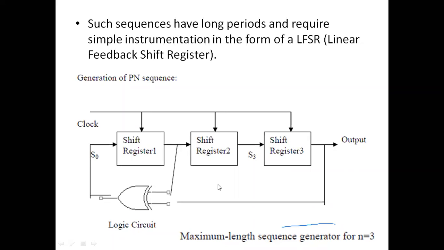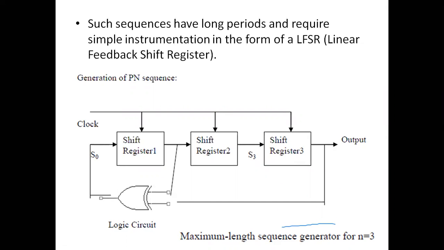So essentially 1 comes from here and 0 comes from here. So 1 and 0 is input to the XOR, and the XOR output is 1. And that 1 comes over here now. The earlier 1 which was here is shifted now here, and the earlier 0 which was here is shifted over here for this clock pulse. The next state is 1, 1, 0. For the next clock pulse, again we can determine the state of the linear feedback shift register. So there are three shift registers, as is seen in this diagram, that is, three flip-flops.